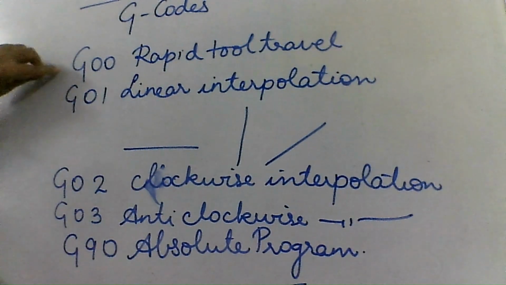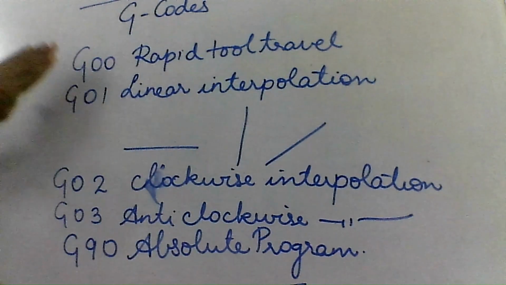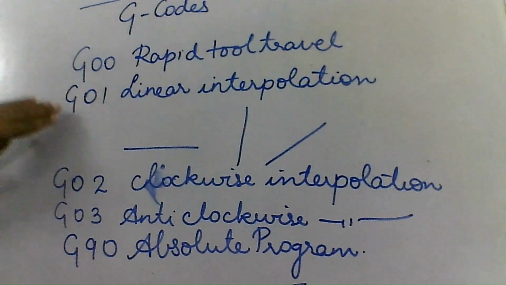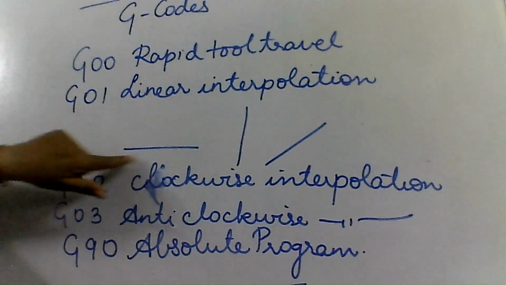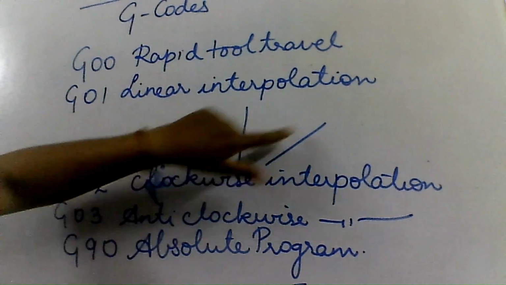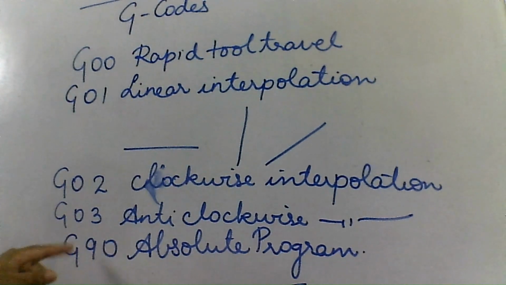So once again we will see, G00 indicates rapid tool travel, meaning the tool is not going to remove any material. G01 indicates linear interpolation, that is your tool is traveling either horizontally, vertically, or in an inclined direction. Then G02 indicates that the tool is traveling in a clockwise direction. G03 indicates the tool is traveling in an anti-clockwise direction. And G90 represents absolute programming.